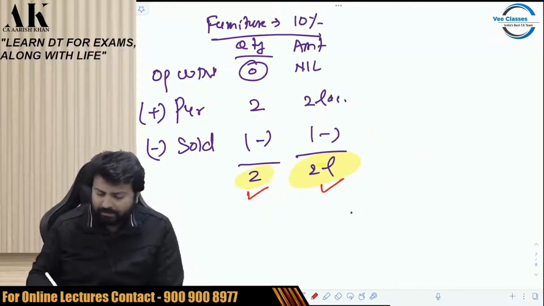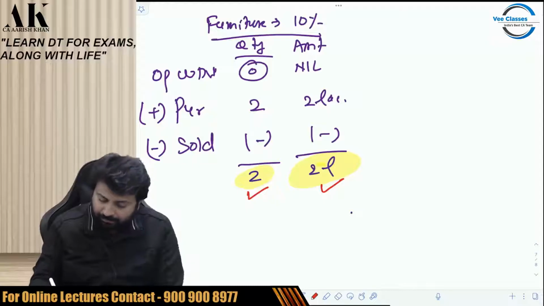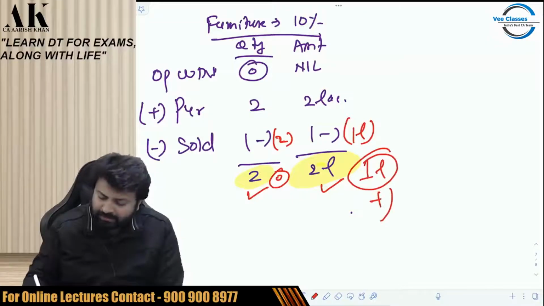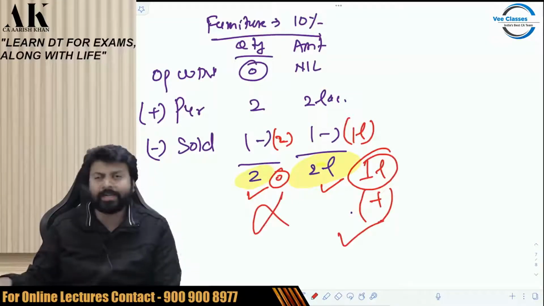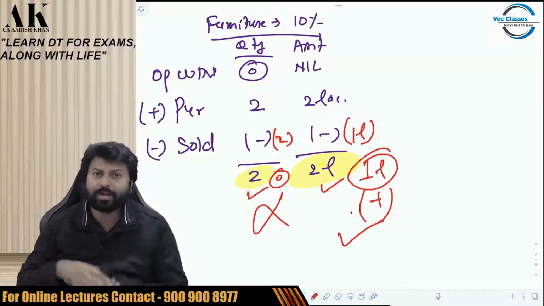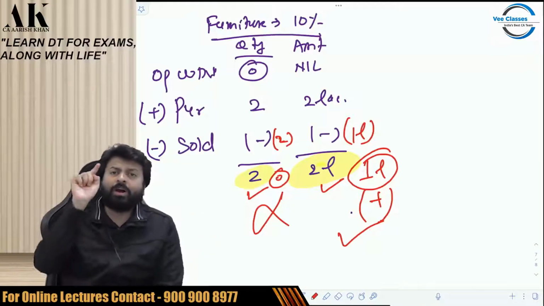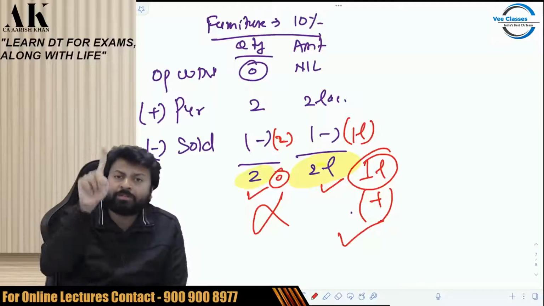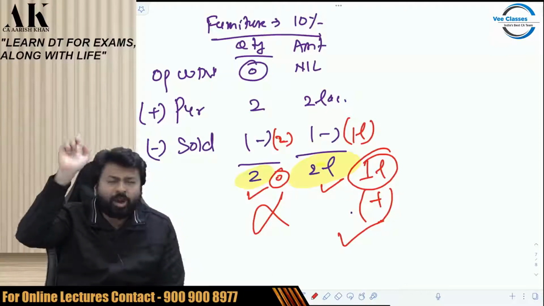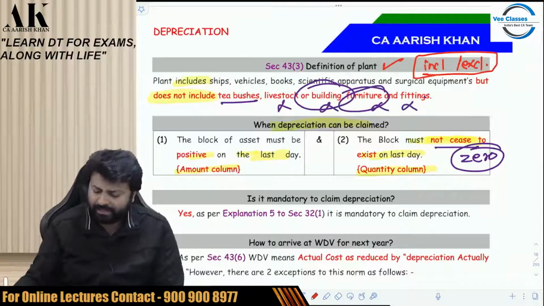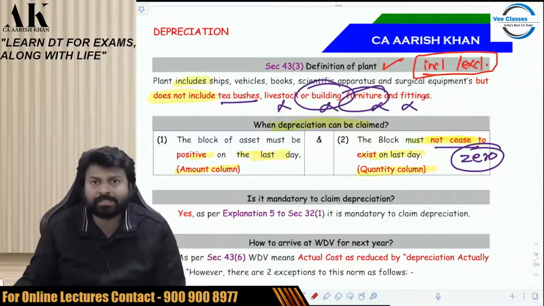Second, suppose I sell both the assets for 1 lakh rupees, then the quantity will become 0. So now the amount is positive. This box is ticked, but this box is not getting ticked. This is becoming 0. Again, you cannot claim depreciation under the income tax law, because to claim depreciation, your block has to be positive. It means the amount column has to be positive and the quantity column cannot become 0. If it becomes 0, you will not get depreciation. I hope it is clear to all of you.